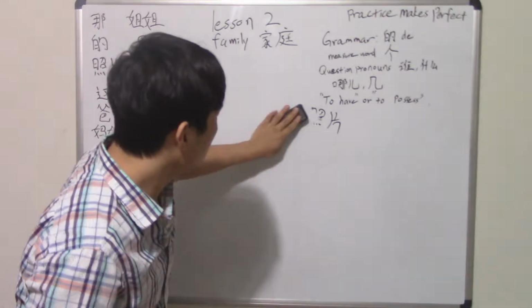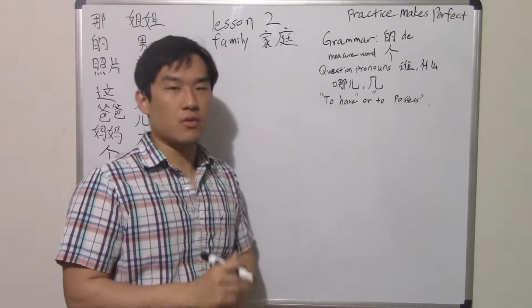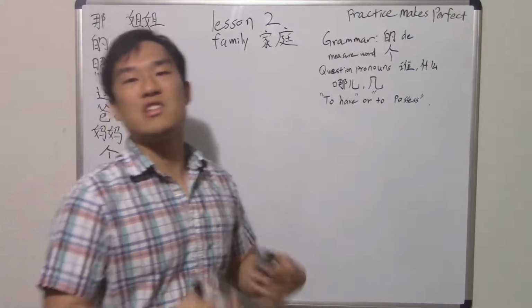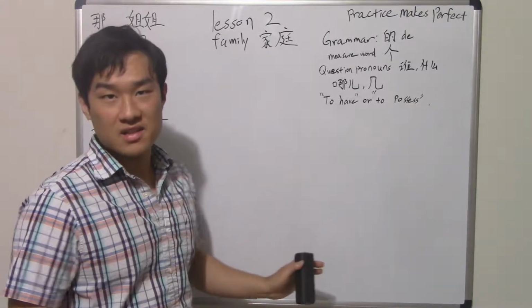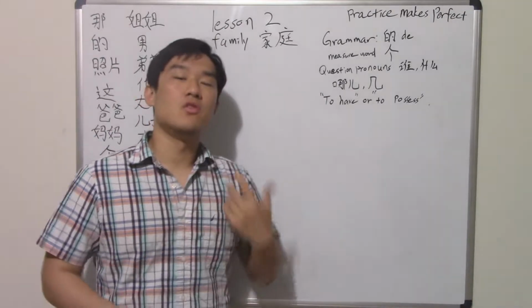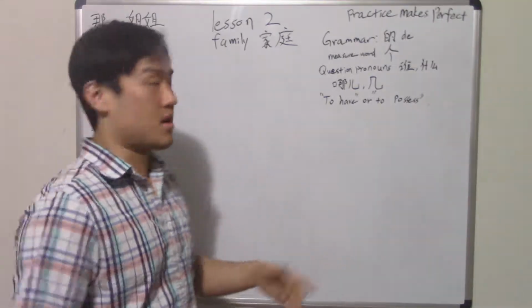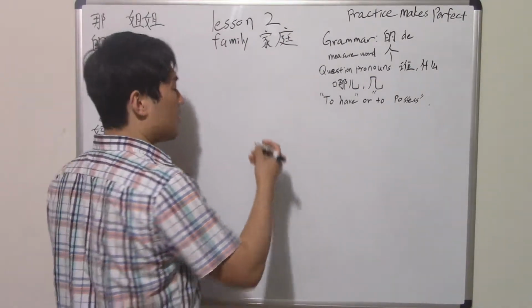Or let's say, how about the words like mine, yours, his, hers, theirs, right? All of those are exactly the same in Chinese. You simply put that 的 after the word I, you, he, she, and so on, right? So let's say 我的. How do you say 我的? In English it will be mine, right?